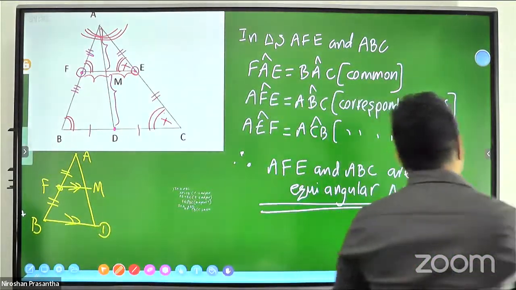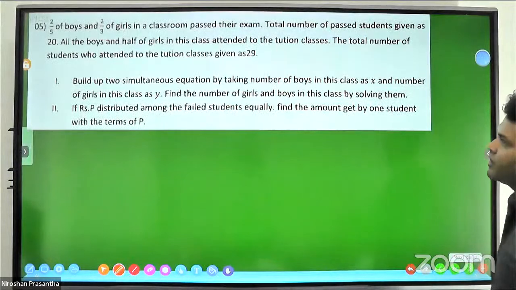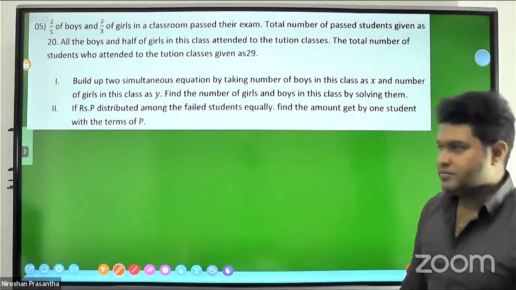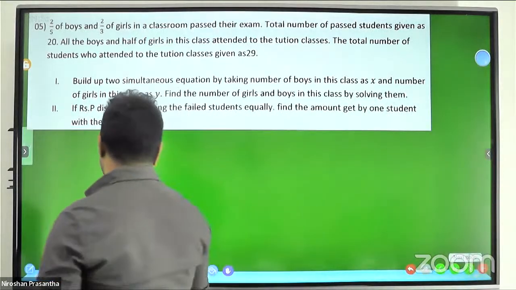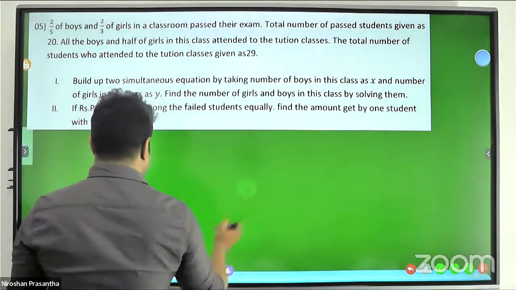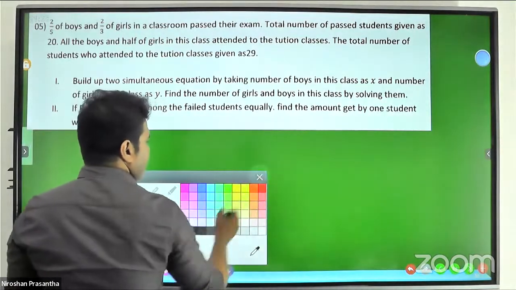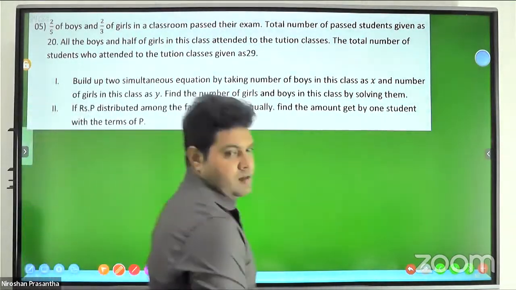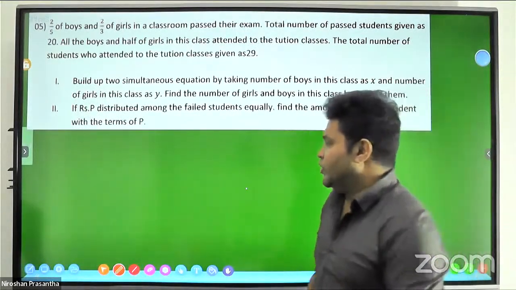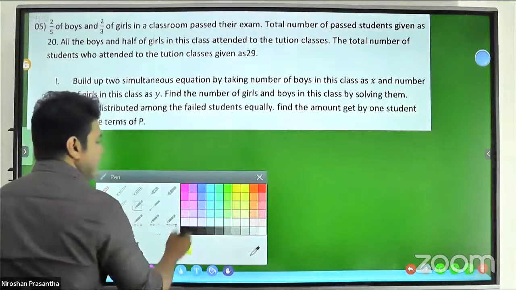Right, the next problem. I think it is a simultaneous equations problem. In a simultaneous problem, as I have mentioned, we have to read first.